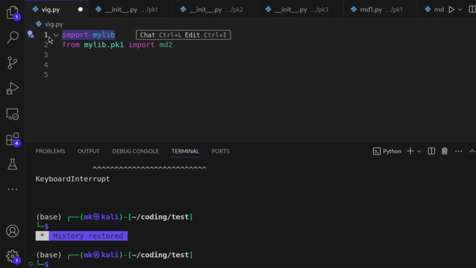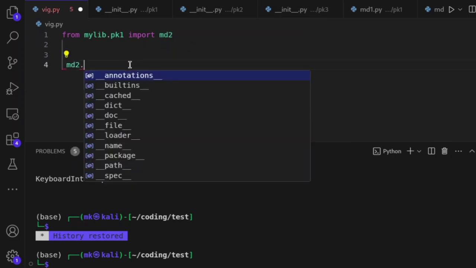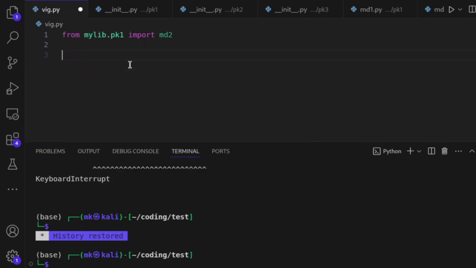This is the library. I can even delete it. I don't need to import it. I said from this library, package 1, I want to import nb2. So if I have a function inside this nb2, I can now work with it. I can just say nb2 dot, then call the function. I did not have any function inside, that is why it didn't show me anything. So this is it, the differences between packages, modules, and library.